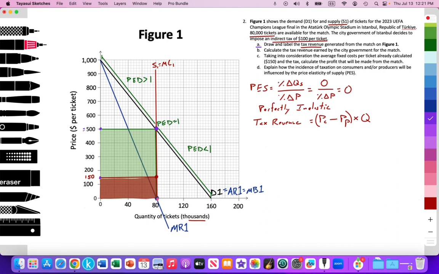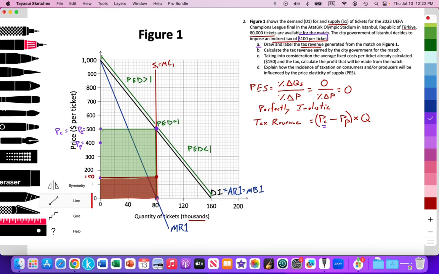So that is equal to the equilibrium market price, which is also going to be equal to the price paid by the consumer. So here we have a price paid by consumer, in this case being $500. The price received by the producer is going to be less because they're going to have to subtract the tax, and the tax is valued at $100. So $500 minus $100 is going to be $400.